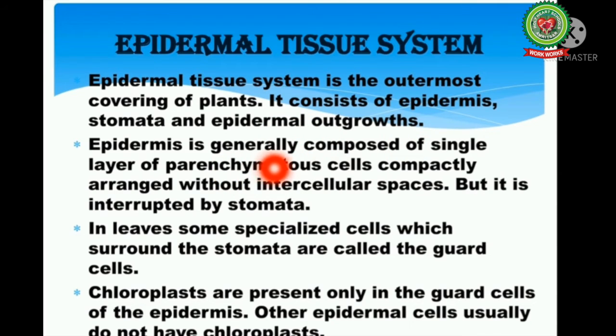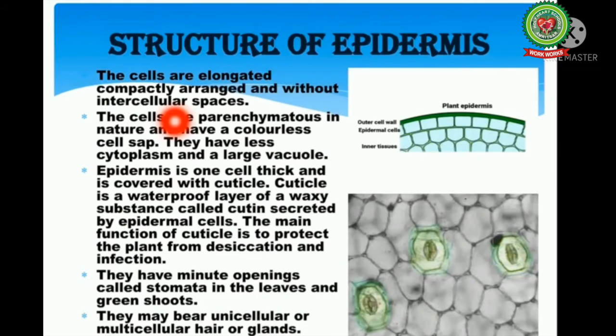Epidermis is generally composed of a single layer of parenchymatous cells compactly arranged without intercellular spaces, but it is interrupted by stomata. In leaves, some specialized cells which surround the stomata are called the guard cells. Chloroplasts are present only in the guard cells of the epidermis and they are absent in other epidermal cells.